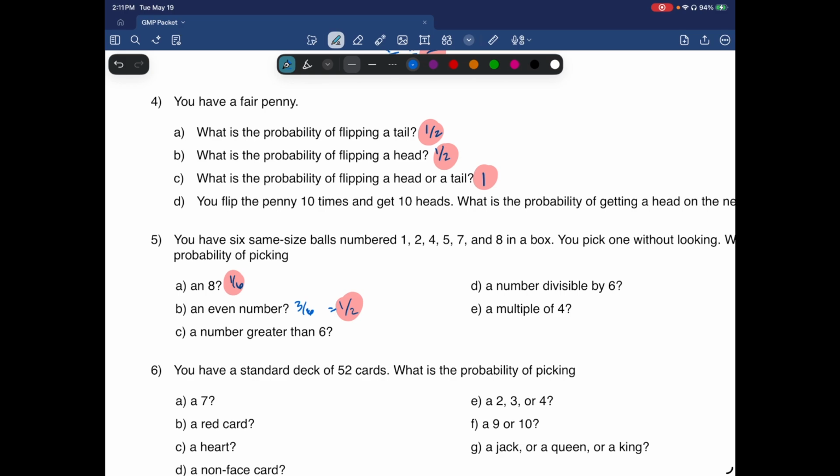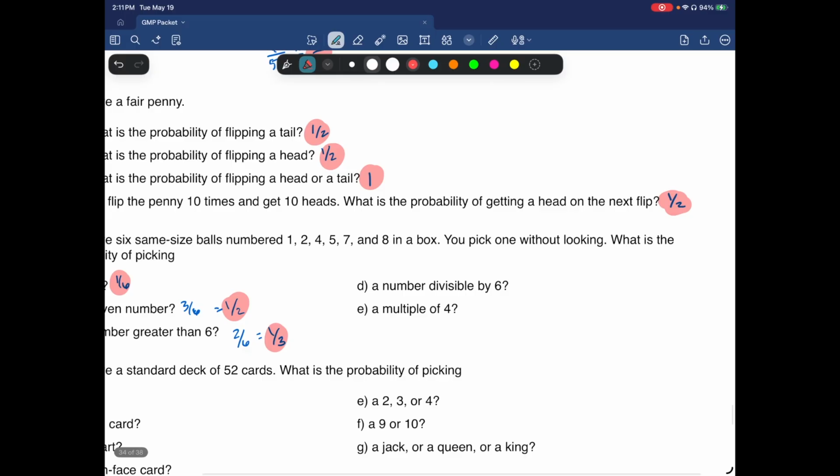All right, number greater than 6, well, 7 and 8 are in there. That's 2 choices out of 6, so that's 2 out of 6, which is 1/3. 1 in 3 chances. A number divisible by 6, so none of these numbers are divisible by 6, so the chances of getting that are 0. A multiple of 4. Well, 4 and 8 are multiples of 4, so that's 2 out of 6, which reduces to 1/3, or 1 in 3.